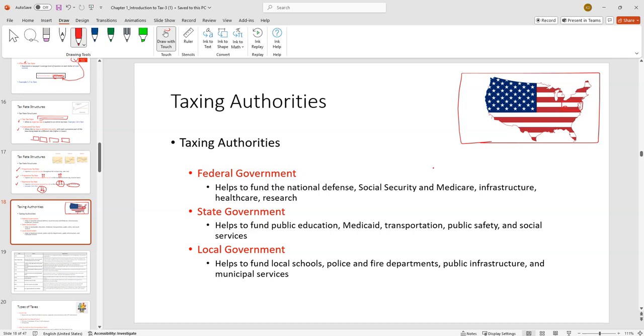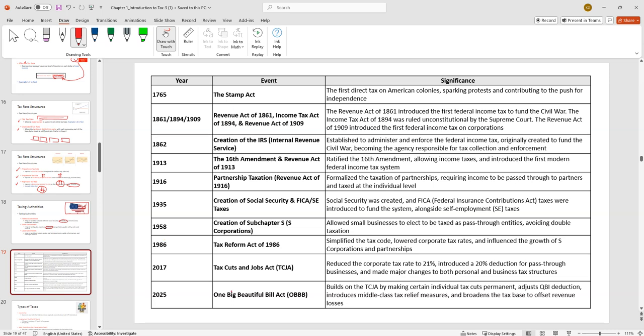The federal government, what do they use the revenues for? The military, Social Security, Medicare, infrastructure. State government tends to be public education, Medicaid. Medicare is for when you're a senior citizen. Medicaid is if you are a low-income person and you can't afford health insurance. Transportation, public safety, social services, and then the local government tends to be more local, like the local police and the local infrastructure.